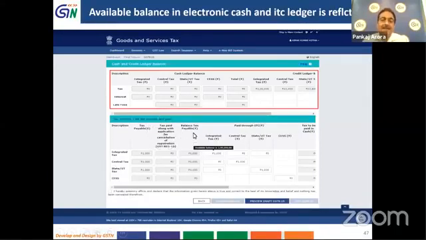And the balance tax payable by such taxpayer, after setting off the tax already paid at the time of applying for cancellation of registration, and after setting off the cash ledger available balance and the credit ledger, whatever tax is payable with him, will be shown in the relevant tab. And these details, the paid through ITC, will be auto-populated based on the available balance in the electronic credit ledger.